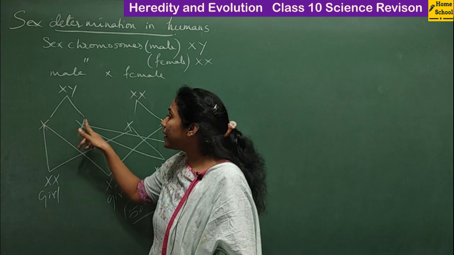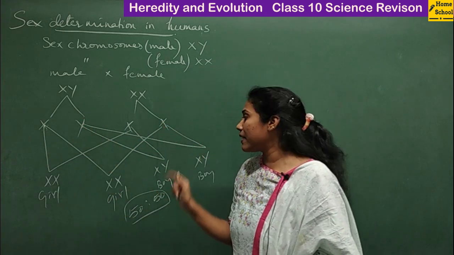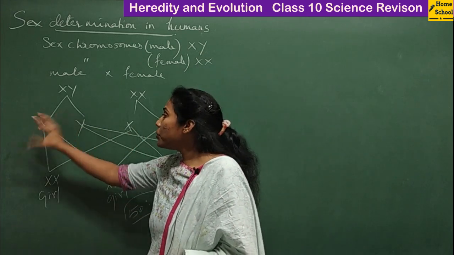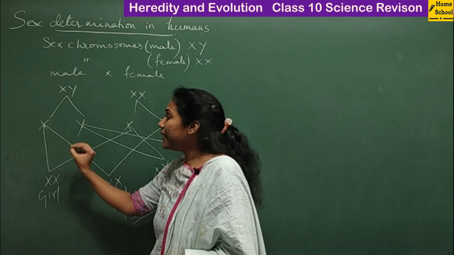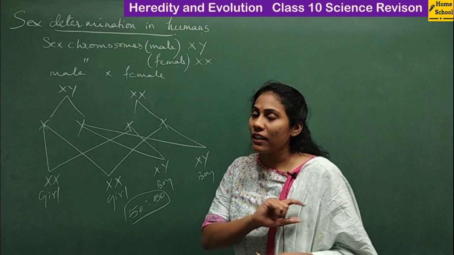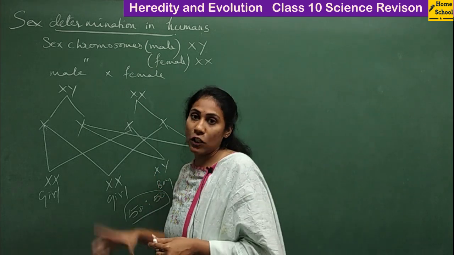But if the father's gamete having the Y chromosome combines with the mother's gamete, you get a boy. So it all depends on which gamete, having which chromosome, combines with the mother's gamete. That's why we say the sex of a child is completely dependent on the father.